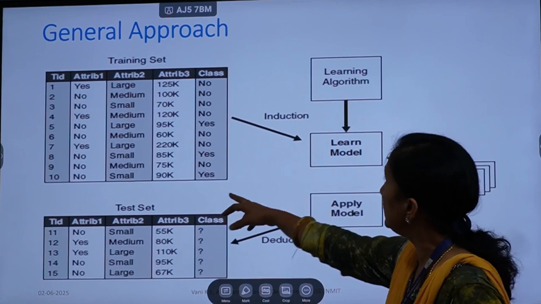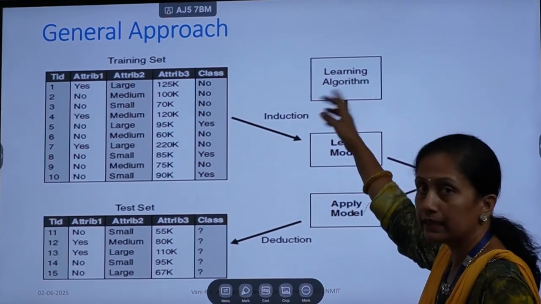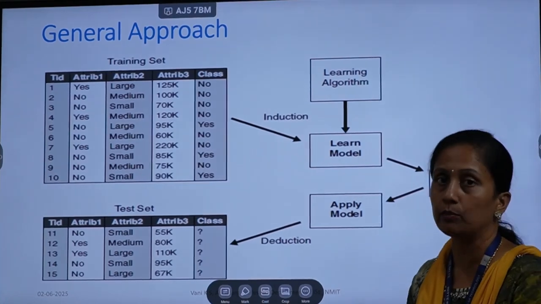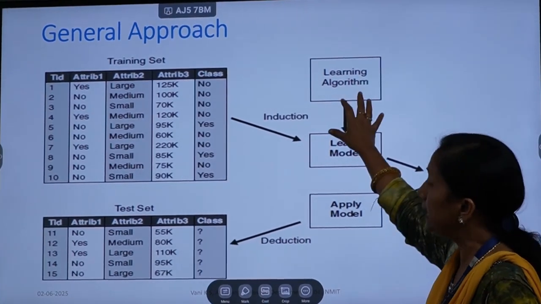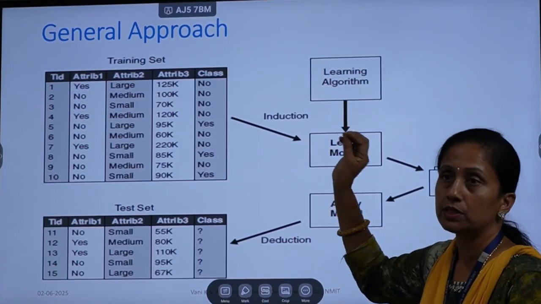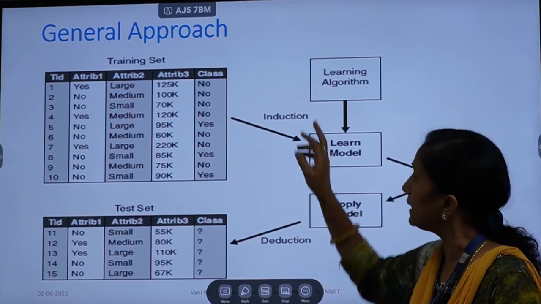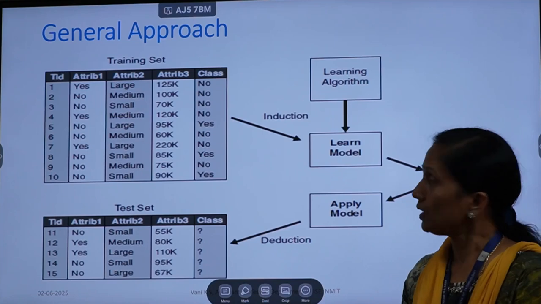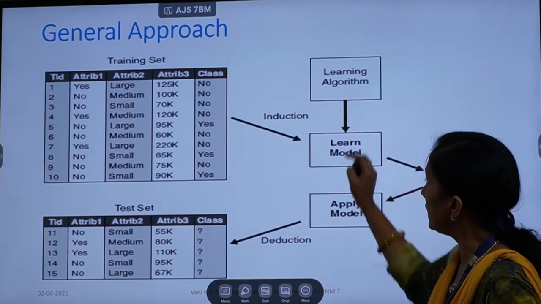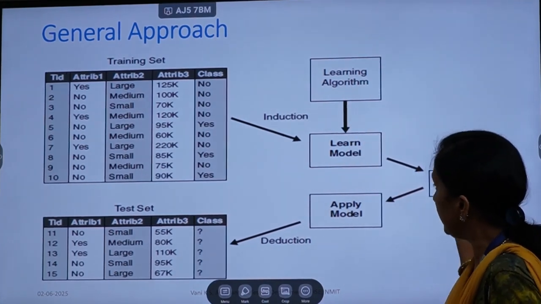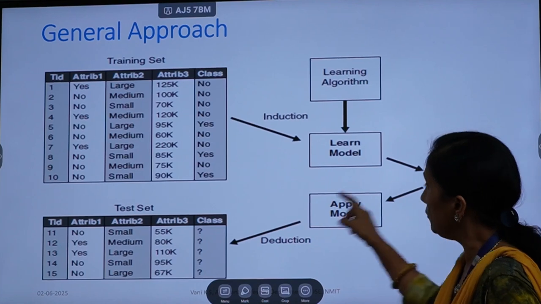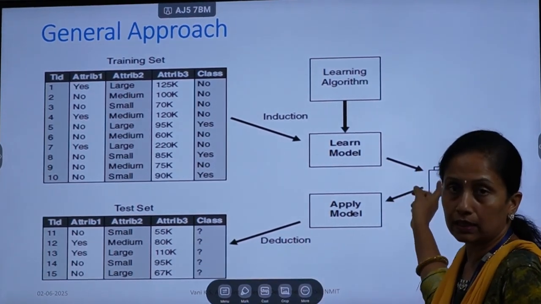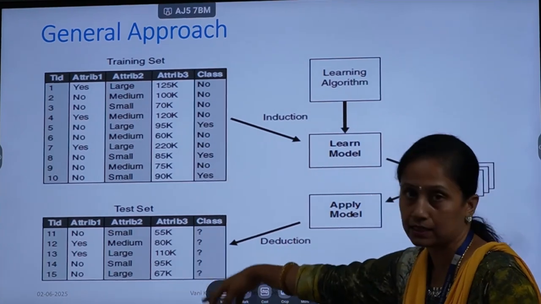Any learning algorithm, maybe support vector machine or naive Bayes classifier, can be applied so that the model is learnt, the model is built. The training data set is given, the learning algorithm is applied, and we have a model ready. Once this model is ready, we can use it to test the testing instances.